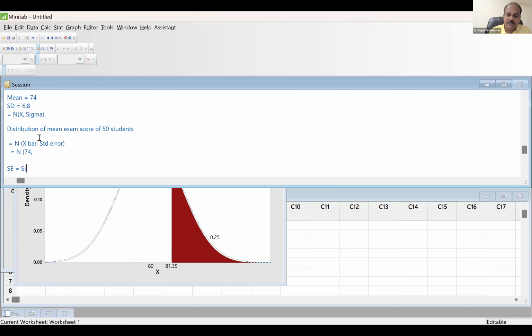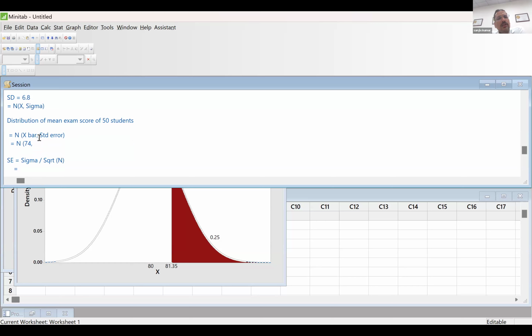The standard error equals sigma divided by the square root of n. Sigma is 6.8, and n is 50 samples. So 6.8 divided by the square root of 50.